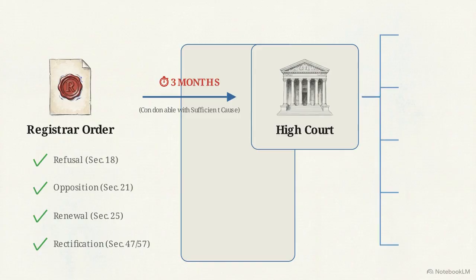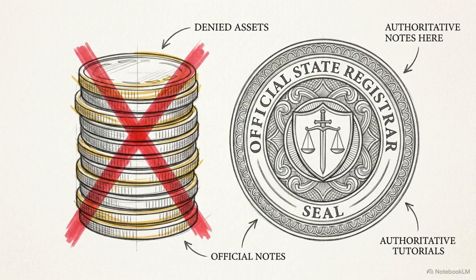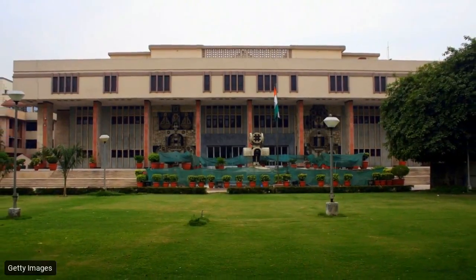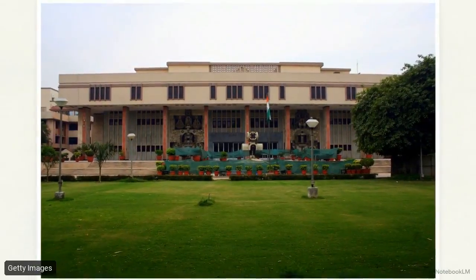Appeals are typically filed in the High Court that holds jurisdiction over the specific registry office involved, namely Mumbai, Delhi, Kolkata, Chennai, or Ahmedabad. The registrar is entitled to be heard during these proceedings, particularly on points of law. However, the registrar cannot be ordered to pay costs, nor are they entitled to receive them. To remember this timeline, note the symmetry with geographical indications. Both trademark and GI appeals utilize the same 3-month window. Since the IPAB's dissolution, the High Court is the primary forum for challenging any administrative decision made by the registry.